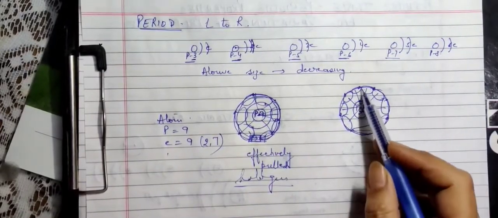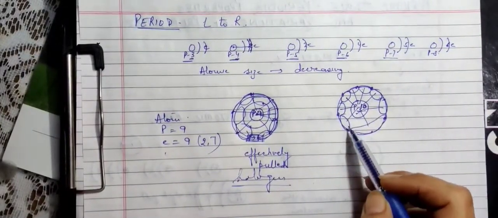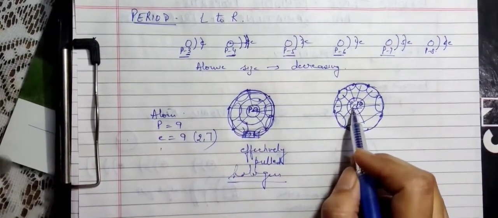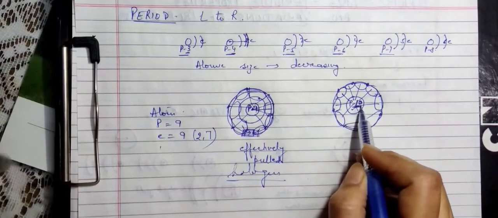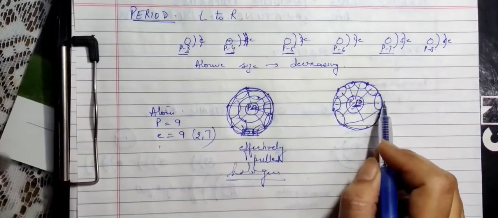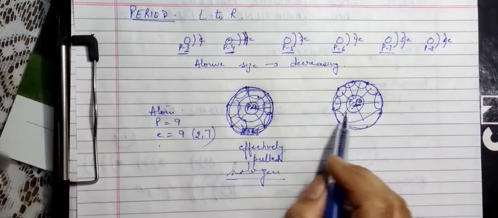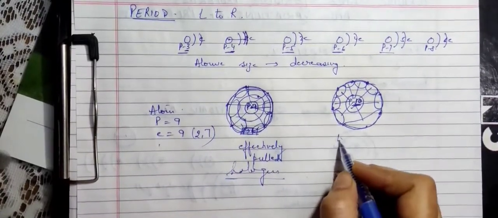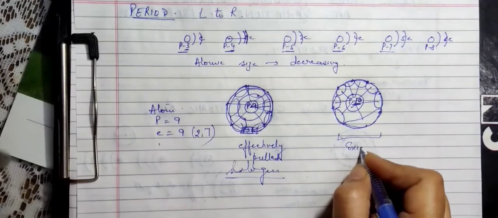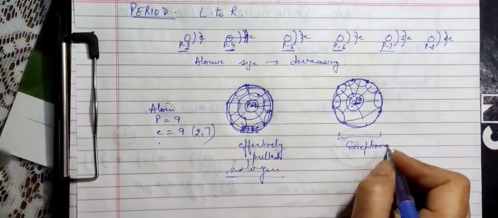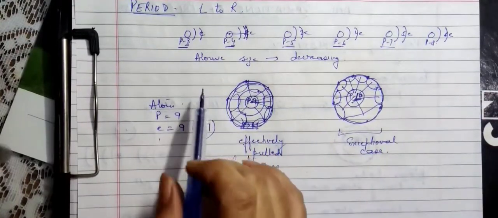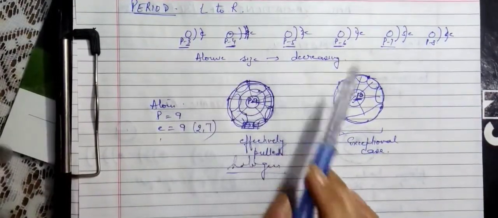But here, because the entire shell is completely filled, there is no space for the electrons to be adjusted. As a result, in spite of more protons, the outermost shell doesn't get closer and the size remains a little bigger as compared to the halogen. So this is an exceptional case. You have understood the cause of the exception. Otherwise, the size of an atom keeps on decreasing.